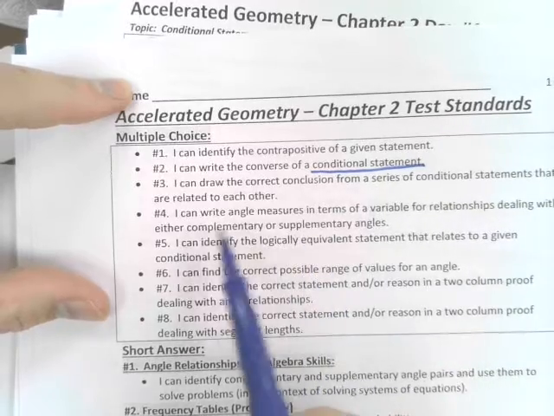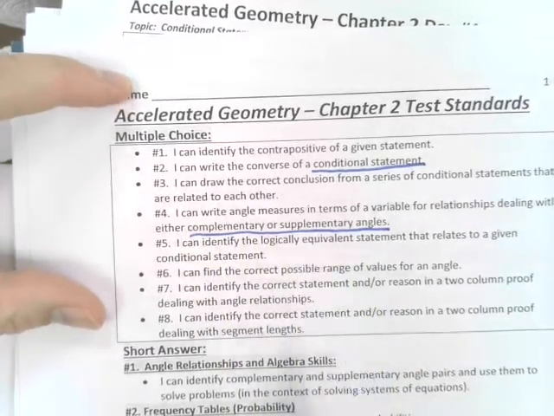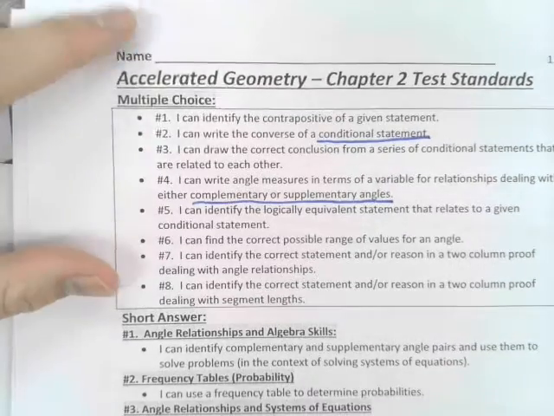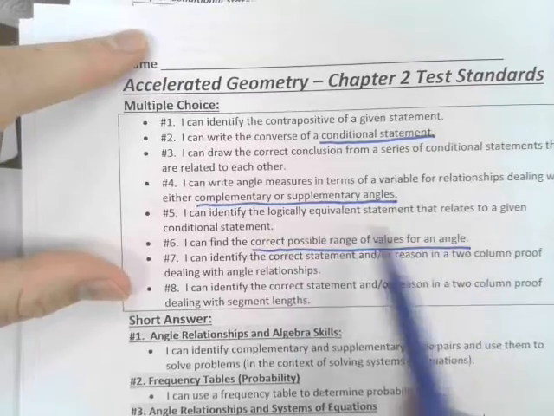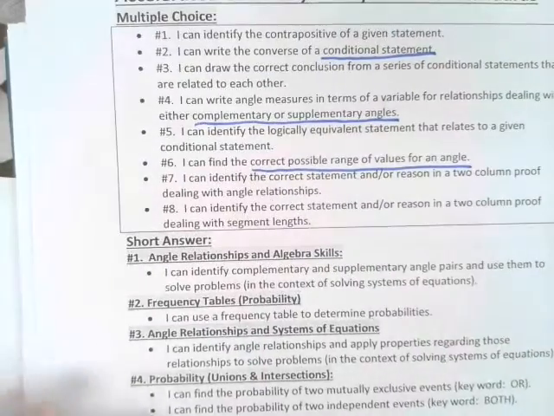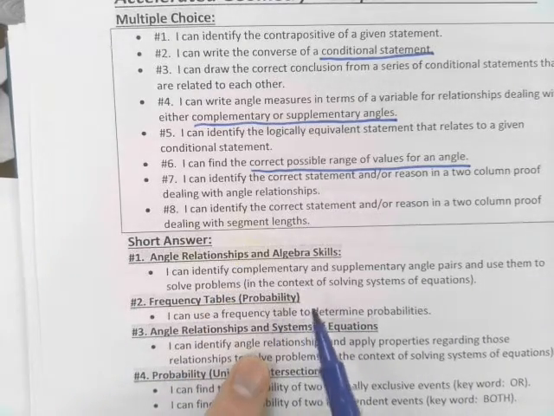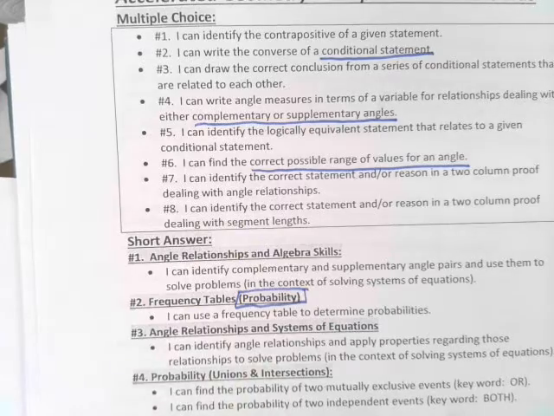How about this? Complementary or supplementary angles. We saw that back on day 7. Finding the possible correct range for an angle. So finding angles. And you see more of that down here. We have angles. We have some probability. Throw back to day 9 and day 10.